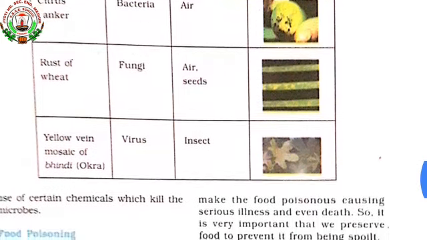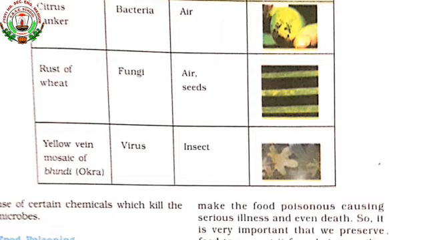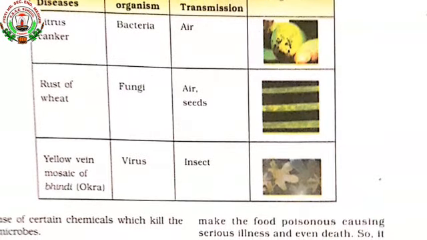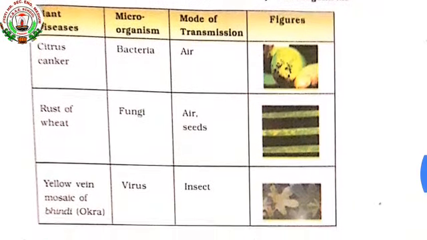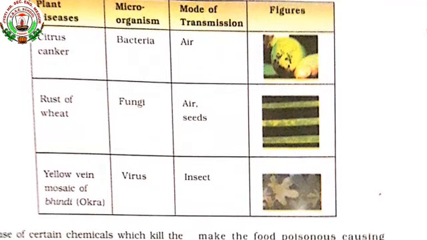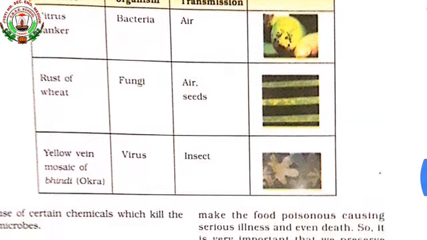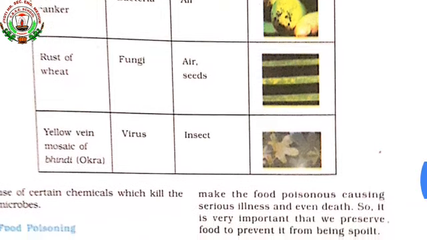Then the second disease is rust of wheat. This disease is caused by the microorganism fungi, and the mode of transmission is either by the air or by infected seeds. The disease can occur through contaminated air or infected seeds. See here the pictures are given. Some yellow patches we can see in the leaves, which will reduce the yield of the crops.